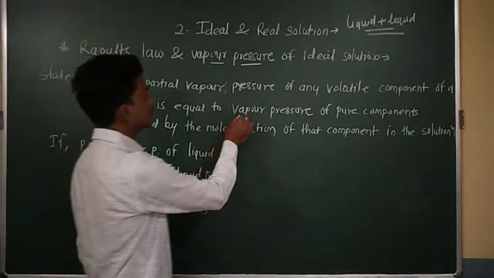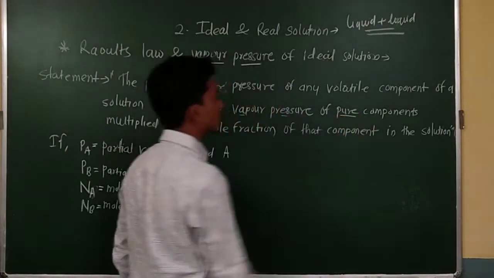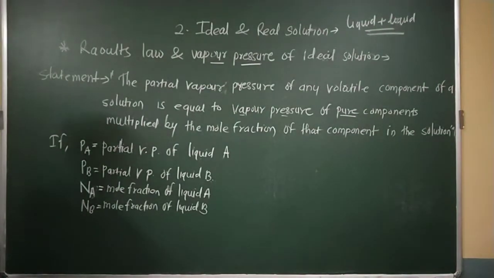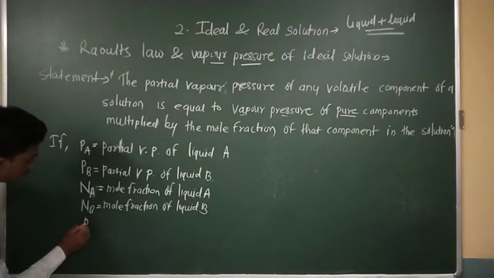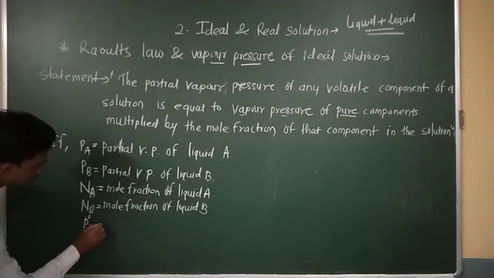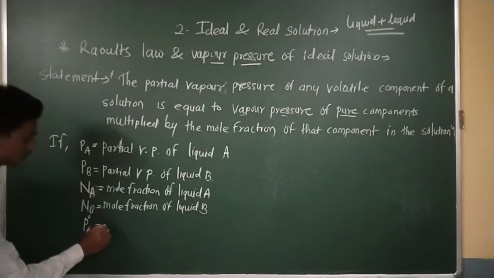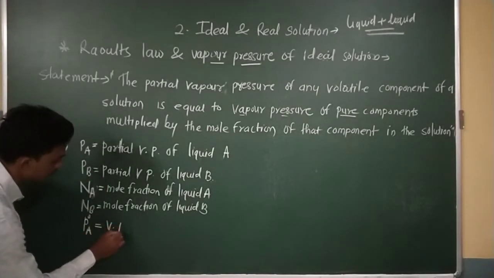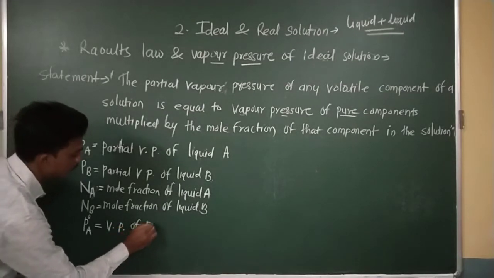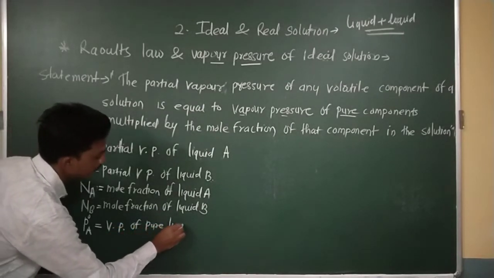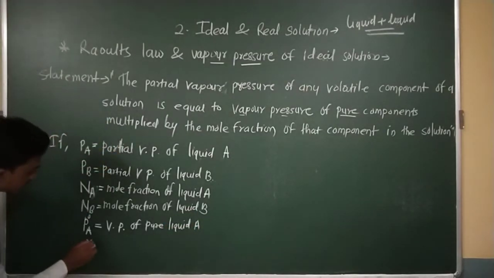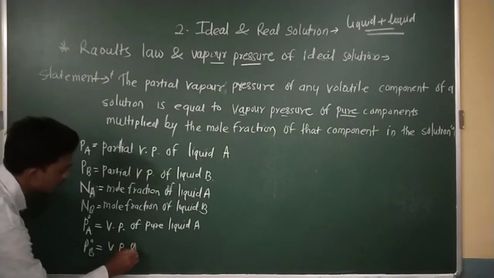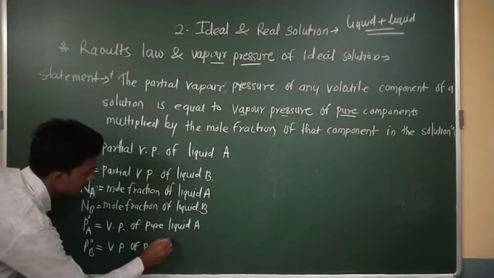In a similar way, I am using the vapor pressure of the pure component. These things I also require for the mathematical expression. So I can write it like this: P naught A is the vapor pressure of pure liquid A. Next, P naught B is the vapor pressure of pure liquid B.